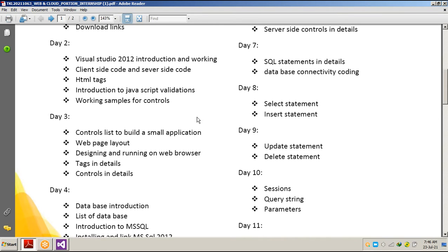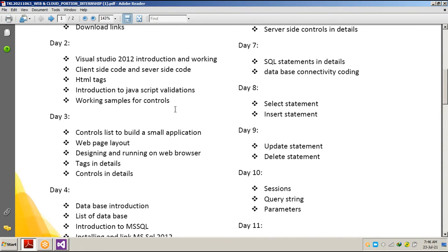That's why in that place we are going to use JavaScript, and JavaScript is also client-side coding. The page is not being refreshed when we use JavaScript. When we use server-side coding, the page is going to refresh because the page will be sending a request to the server, and the server is sending a response back to the page. That's why the page gets refreshed only with server-side coding. But if we use JavaScript, the page is not going to be refreshed, because the entire coding has been written inside the client-side page itself.